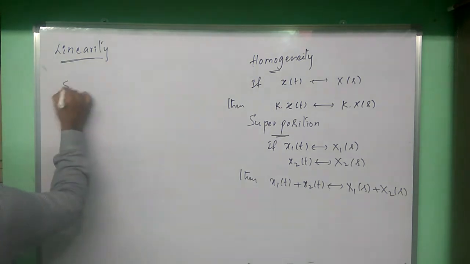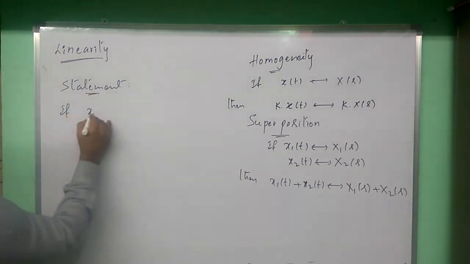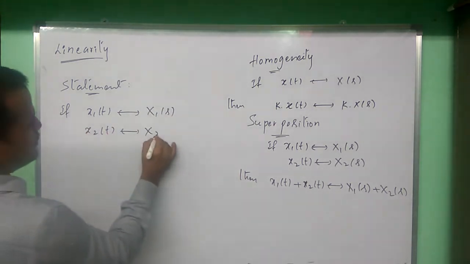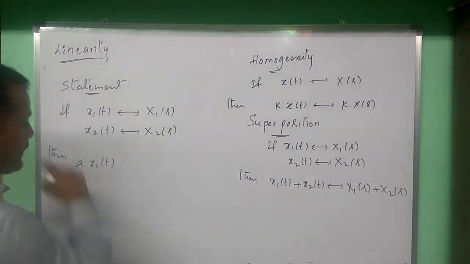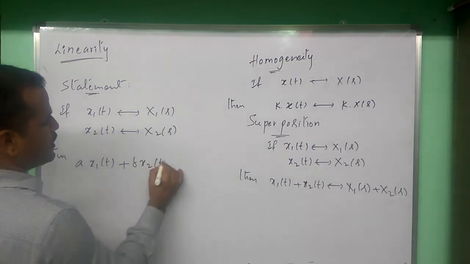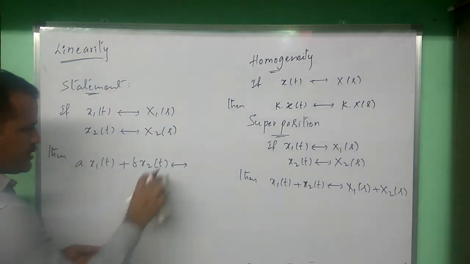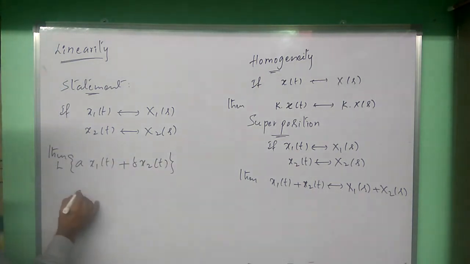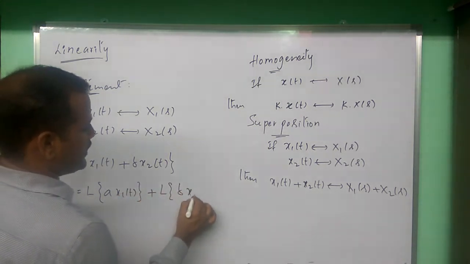So the statement of the linearity property, if we see: if x1 of t has Laplace transform x1 of s and x2 of t has Laplace transform x2 of s, then a into x1 of t plus b into x2 of t, I am writing this here, the Laplace transform of this should be the Laplace transform of a into x1 of t plus the Laplace transform of b into x2 of t.